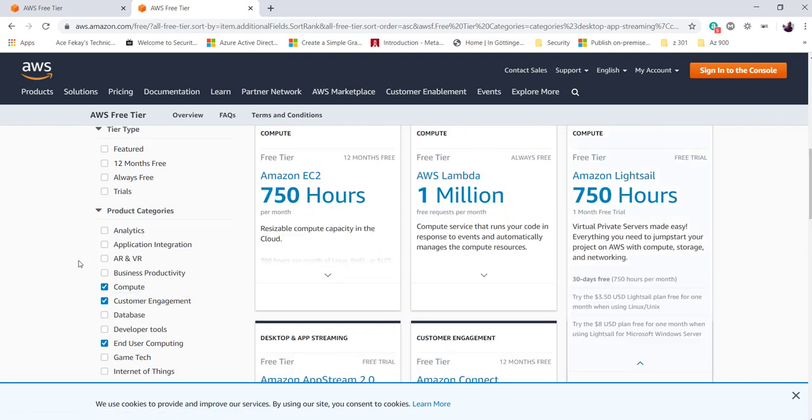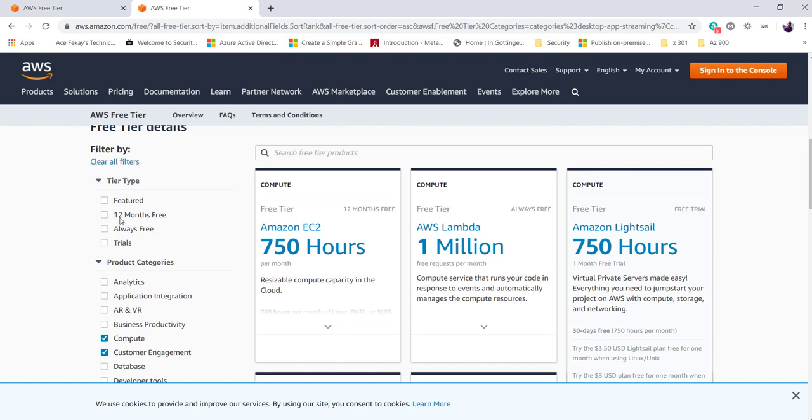So one thing to keep in mind is that you get a free trial version for 12 months. There are certain services that are always free and some of them that are provisioned to you on a trial basis. Okay. So it's worth going to aws.amazon.com, go ahead and search and filter these options to get familiarity with these numbers.